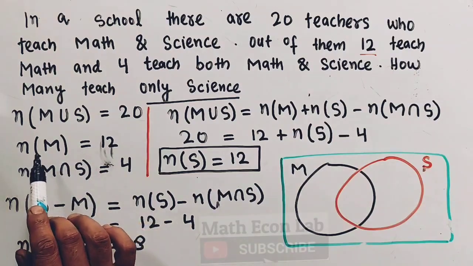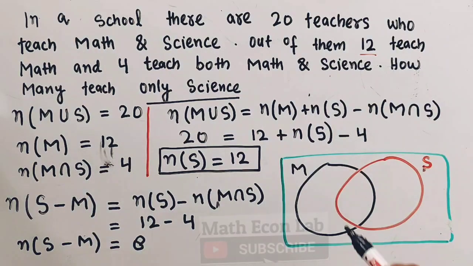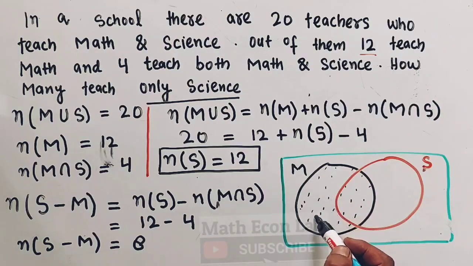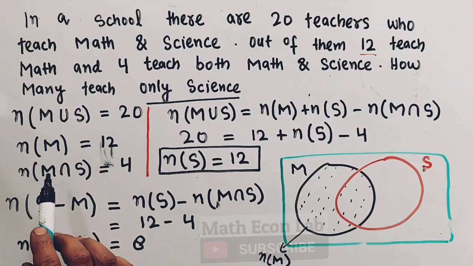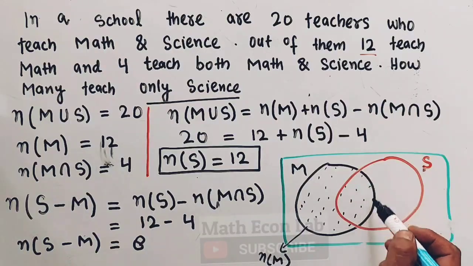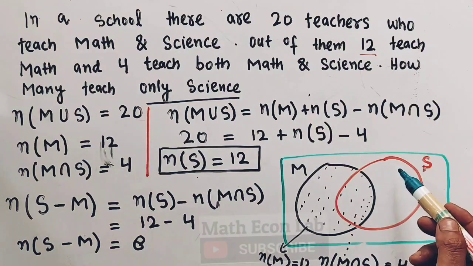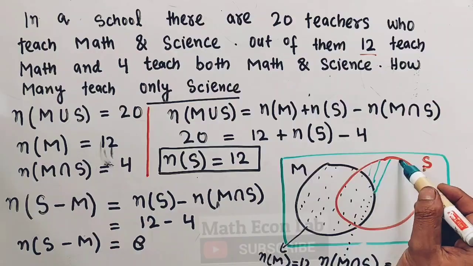We were told the number of teachers who teach math is 12, so this whole region is equal to 12. This common area is the number of teachers who teach both math and science, which is 4. The question was to find out the number of teachers who teach only science, so that will be this very area.